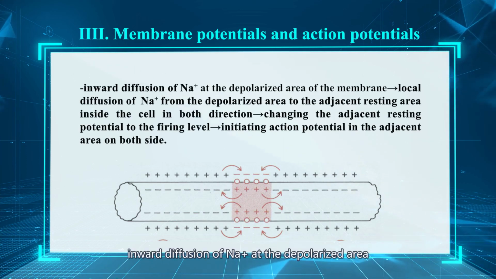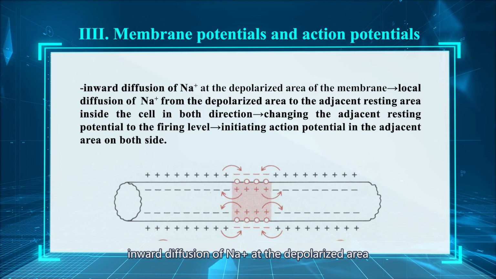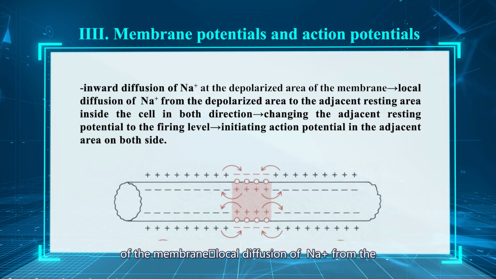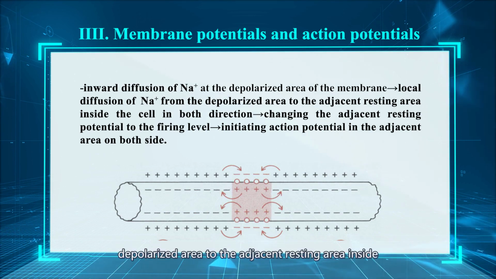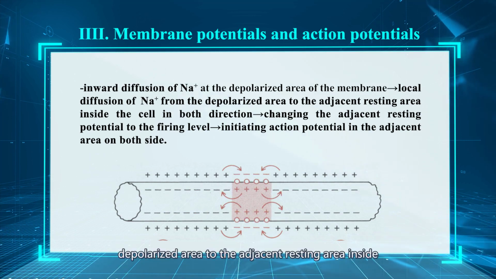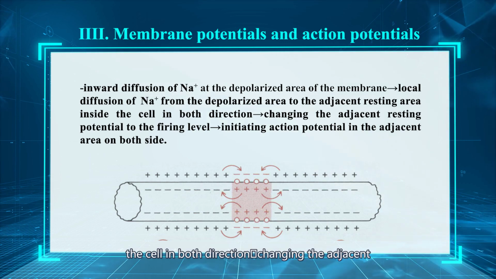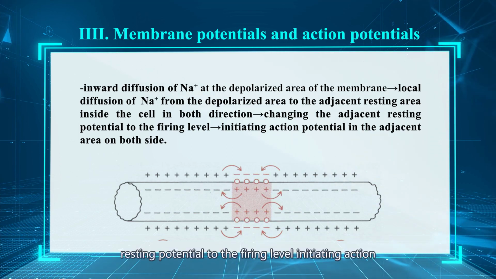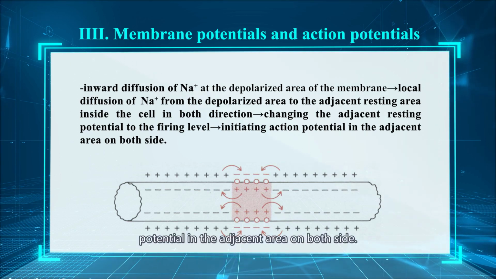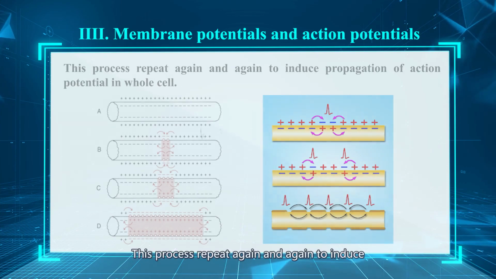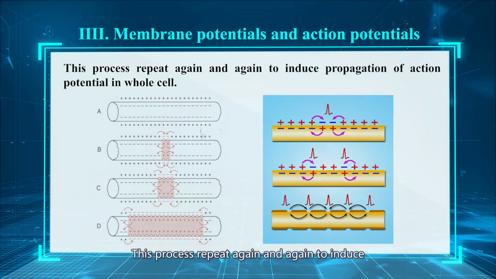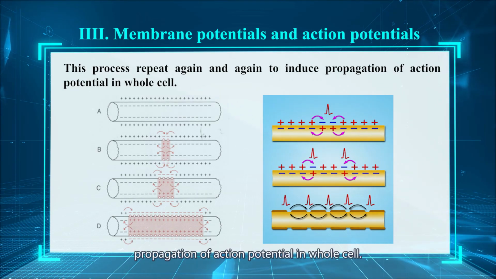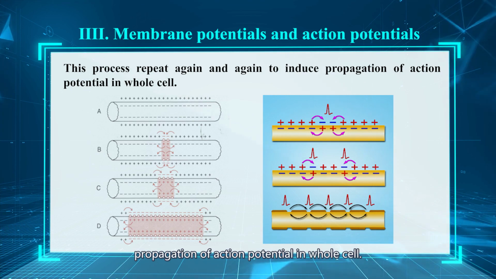Rapid diffusion of the sodium at the depolarized area of the membrane. Local diffusion of the sodium from the depolarized area to the adjacent resting area inside the cell in both directions changes the adjacent resting potential to the threshold level, initiating action potential in the adjacent area on both sides. This process is repeated again and again to induce propagation of action potential in the whole cell.